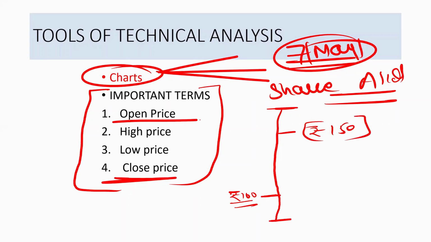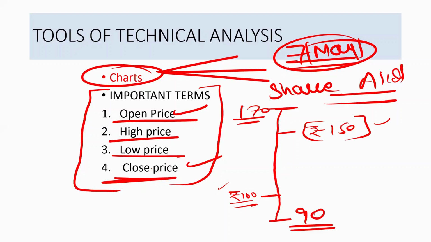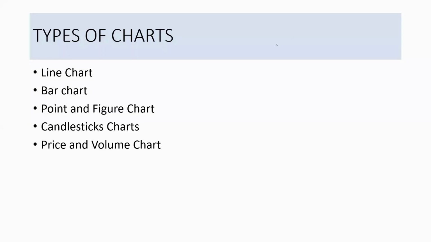So the open price is: when the share market opened, what was the price of the share? The close price is: when the share market closed, what was the price? Okay. Low price. What is the lowest that it has touched in that day? Let's say it has touched 90 in that particular day, and the highest it has touched is 170. Okay, so this is how you need to understand these particular terms.